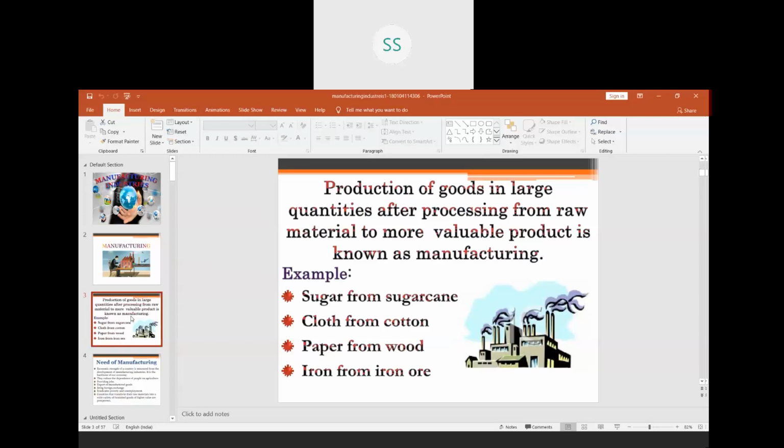For example, sugar from sugar cane. Sugar cane is a raw material. Sugar is the finished product which is made in the factories and industries. Cloth from cotton. Again, cotton is a raw material. Paper from wood. Wood is a raw material. Iron from iron ore. Iron ore is a raw material. In the same way, there are some of these industries which further become the base for many other industries.